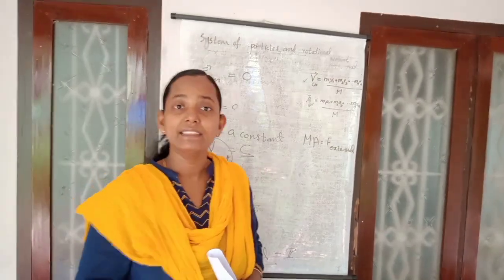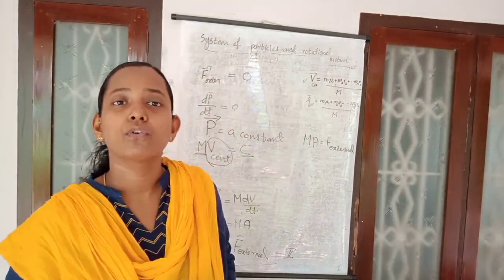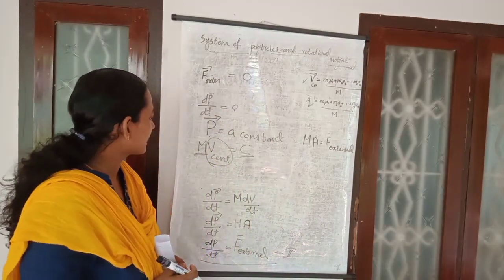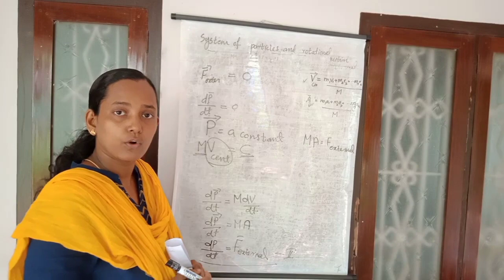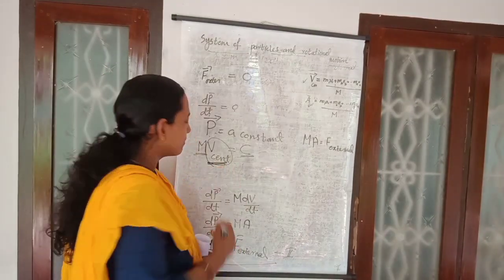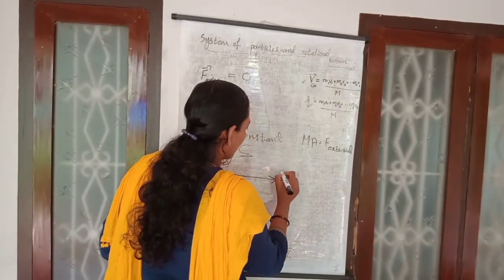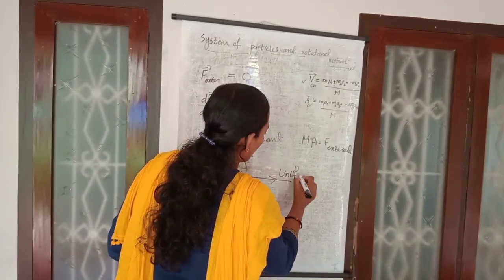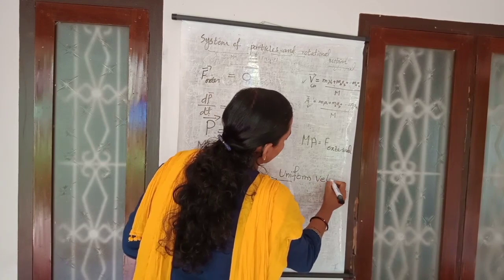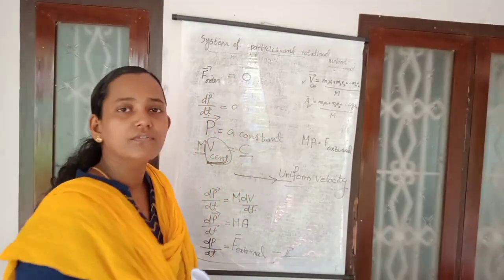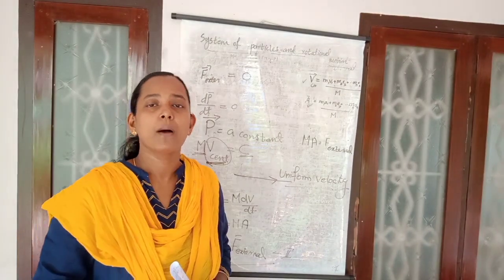Which means that if the total external force acting on a system of particles is 0, the velocity of that center of mass is not varying, and the center of mass continues in a straight line path, or it is moving with a uniform velocity.